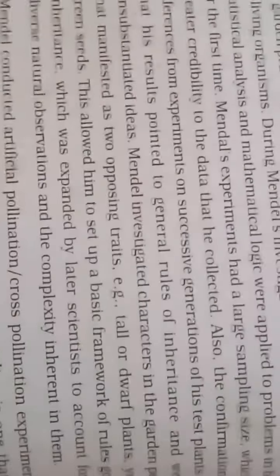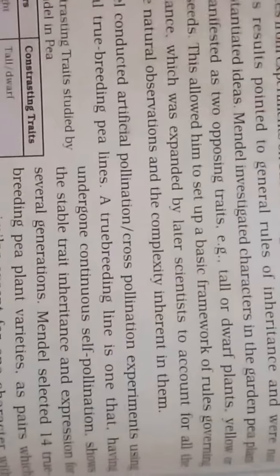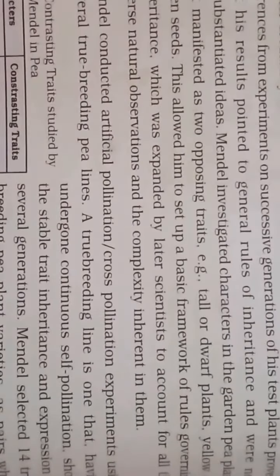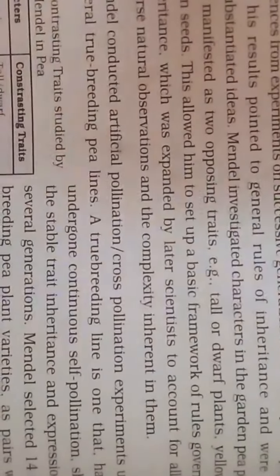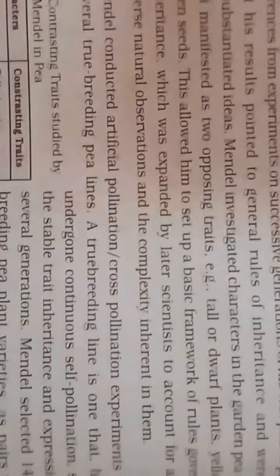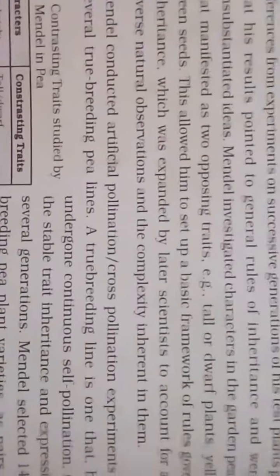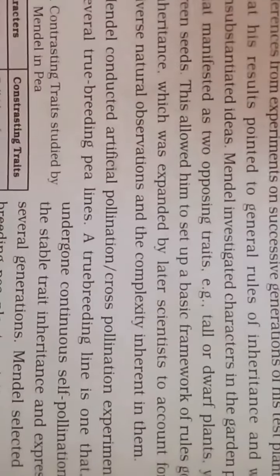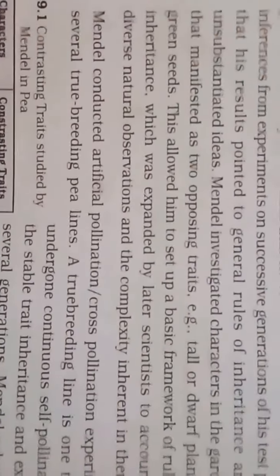So Mendel wanted to know what inheritance is. So to know what inheritance is, he conducted an experiment on garden pea plants. He had taken two types of plants belonging to one kind. Actually they are one kind, but their characters are different.